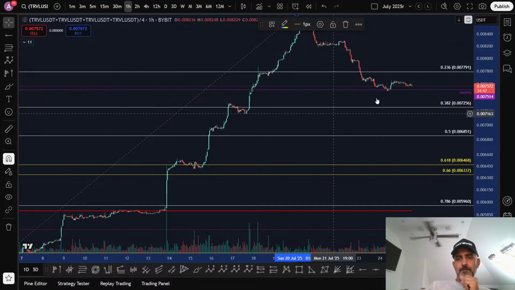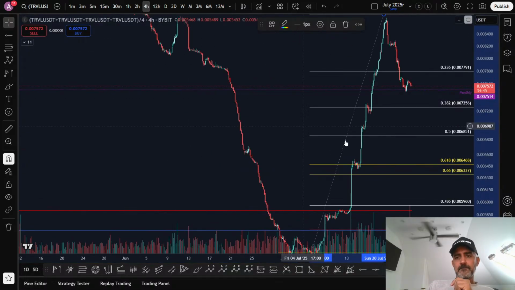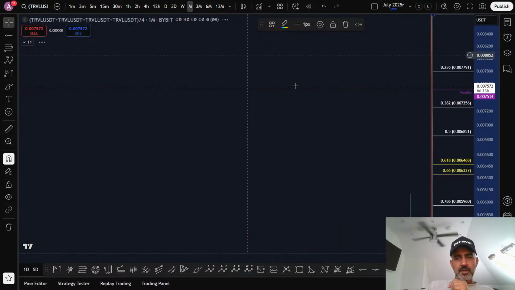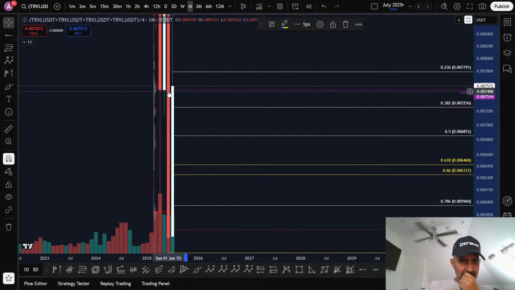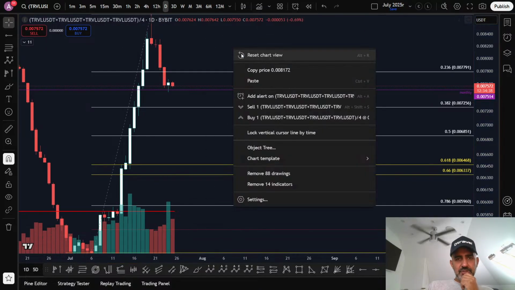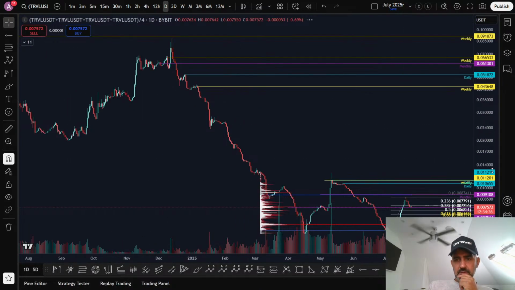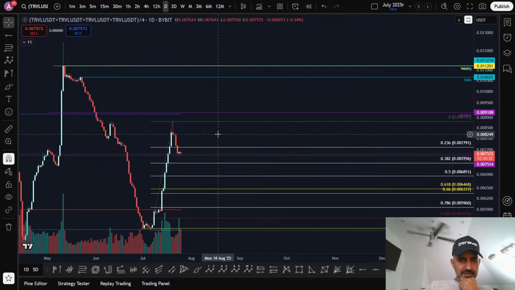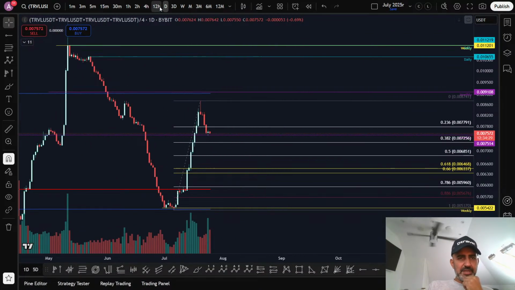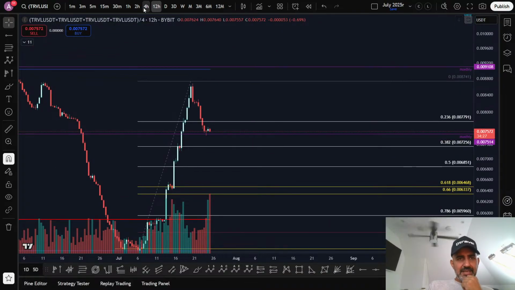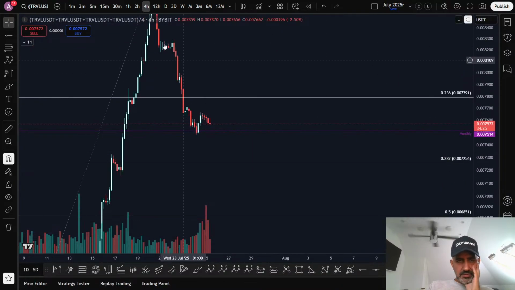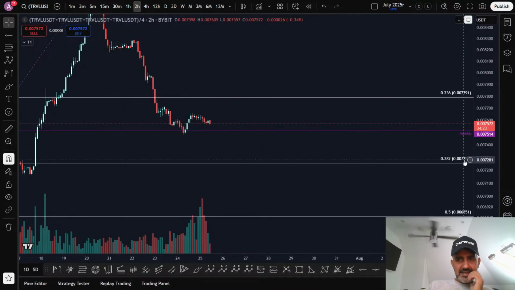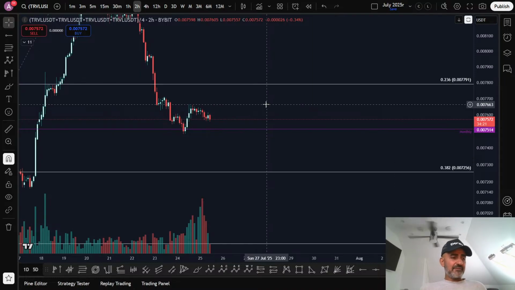Interesting. Look at that monthly level. So this is a back test of this monthly level, and we found a little bit of reaction off a back tested monthly level. Yeah, it's not a liquidity level, but it's a previous level. And if you zoom in, you'll see that there's a clear reaction of that monthly level. I think that's what's going to happen.